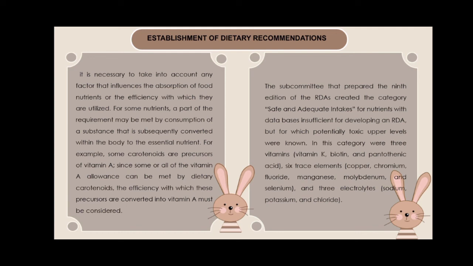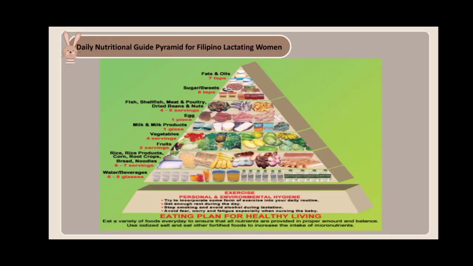In this category were three vitamins: vitamin K, biotin, and pantothenic acid; the trace elements copper, chromium, fluoride, manganese, molybdenum, and selenium; and three electrolytes: sodium, potassium, and chloride.